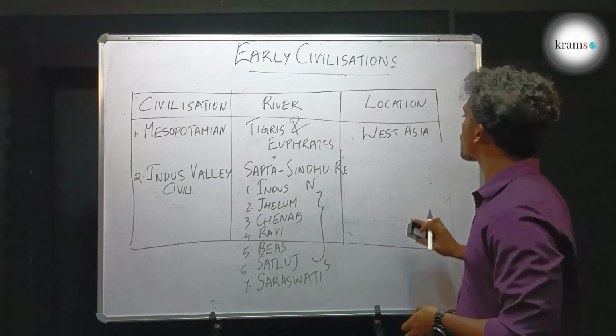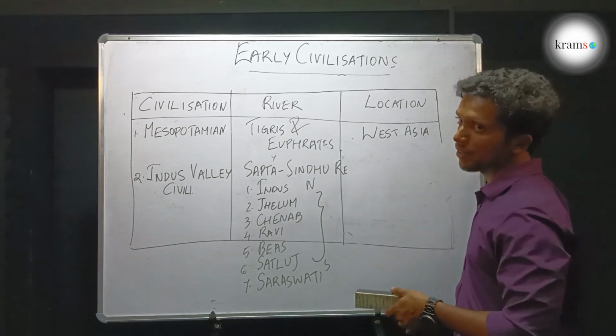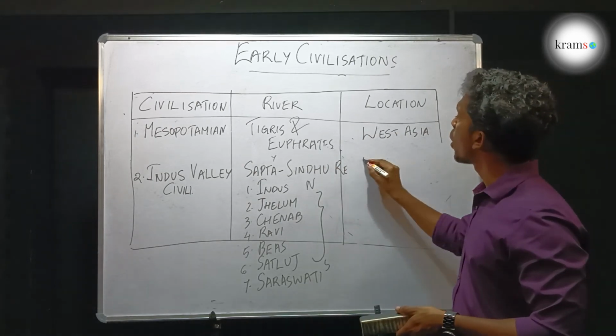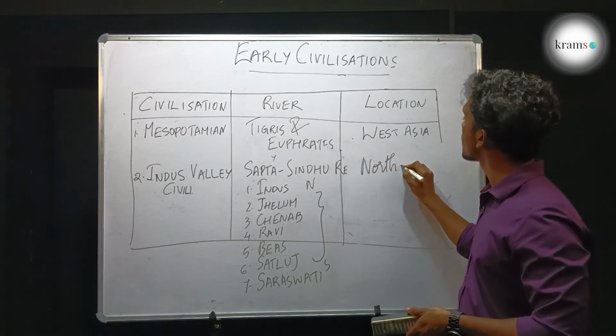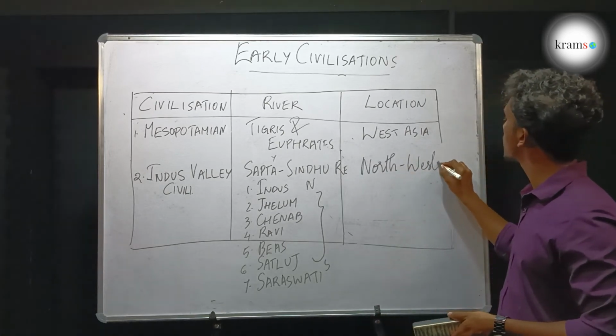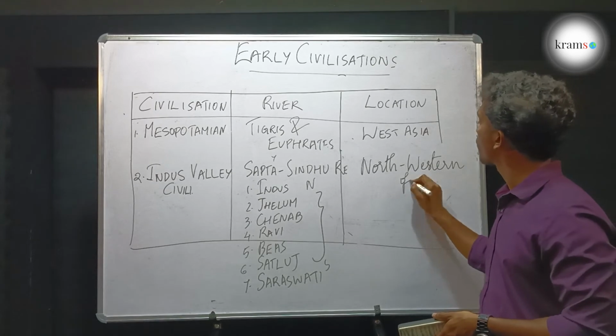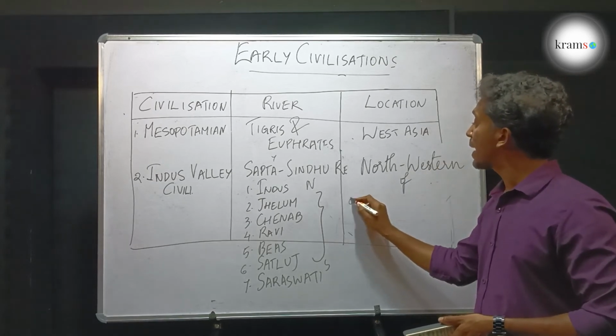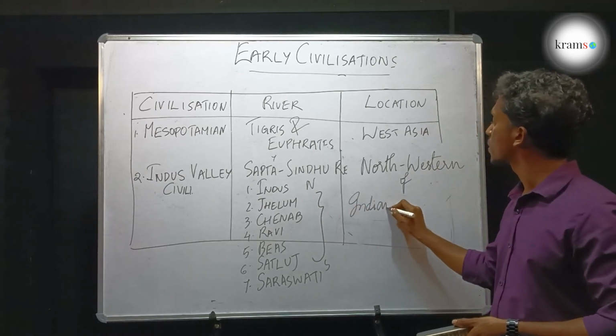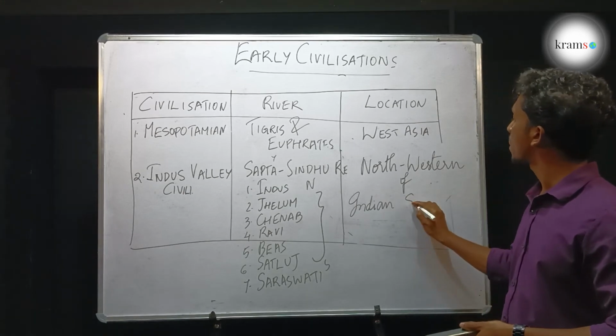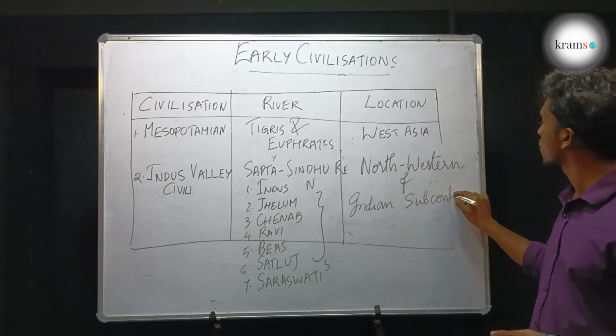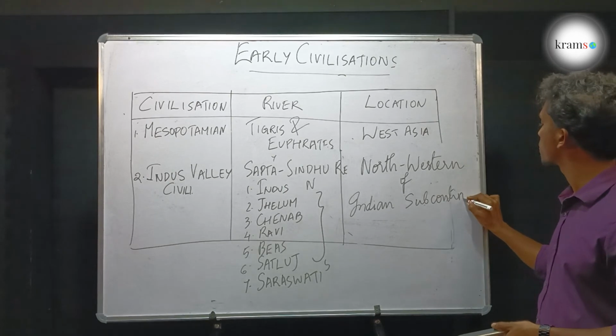And the location of the Indus Valley civilization is the northwestern part of the Indian subcontinent. What is the Indian subcontinent?